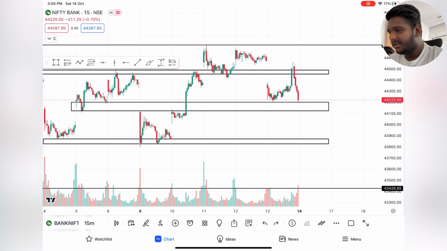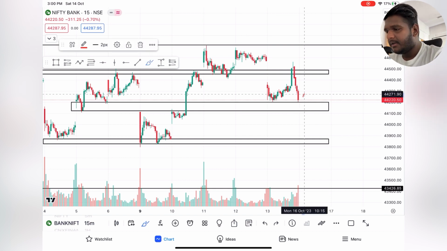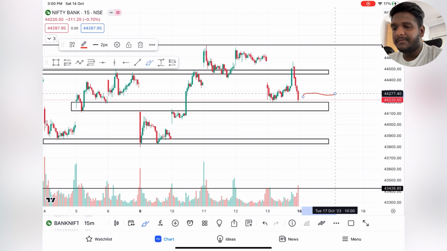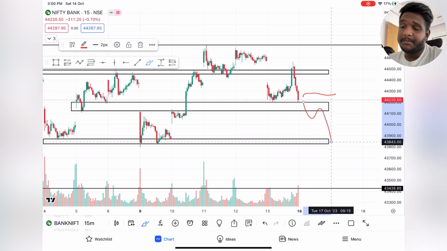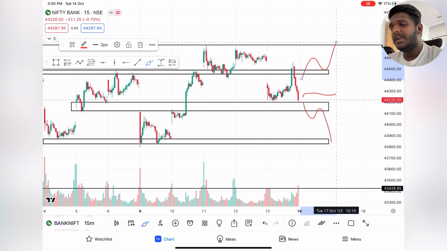Now next is flat opening. So do not take any trades if it is flat opening. Either it should give a break and a retest over here, and over here a break and a retest. Until and unless that happens, we do not have any levels for Bank Nifty. So watch the complete video and you will get very clear clarity about what is happening in the market, in the global markets, and in our market, and how it will react.